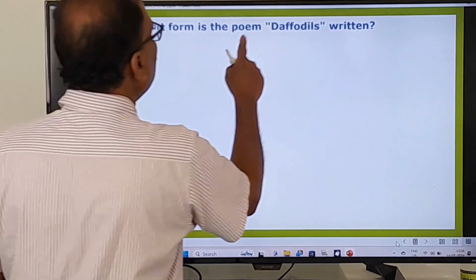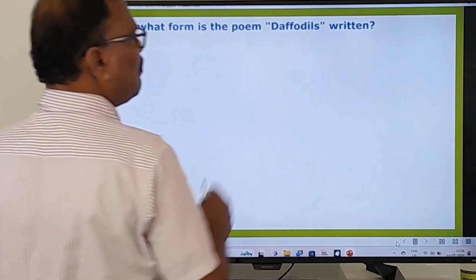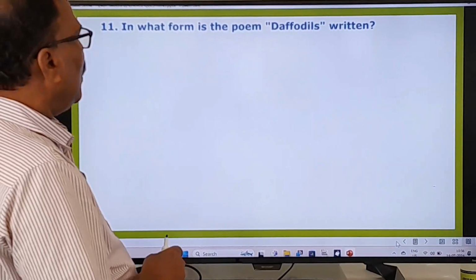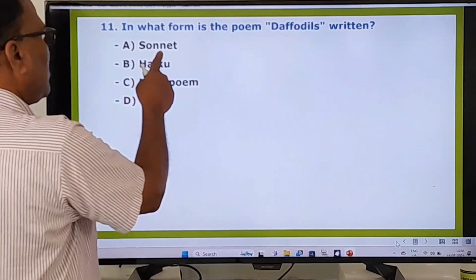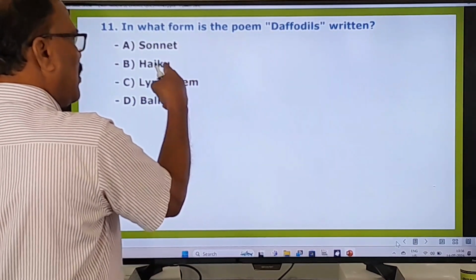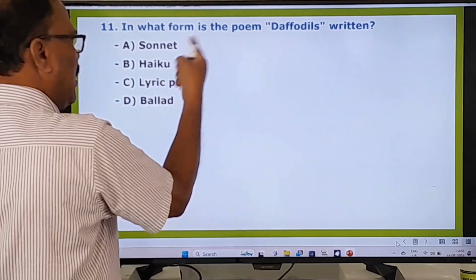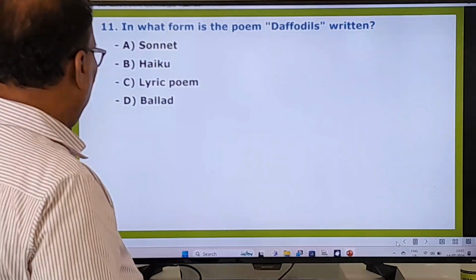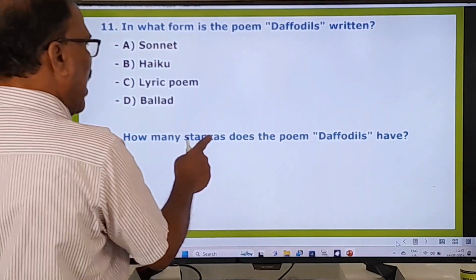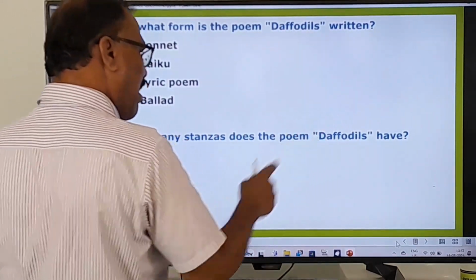In what form is the poem Daffodils written? Is it a sonnet? Is it a haiku? Is it a lyric poem? Is it a ballad? You know that very well. How many stanzas does the poem Daffodils have?